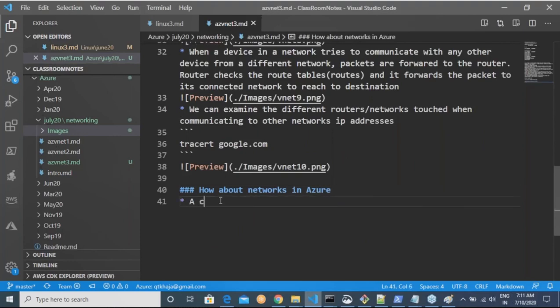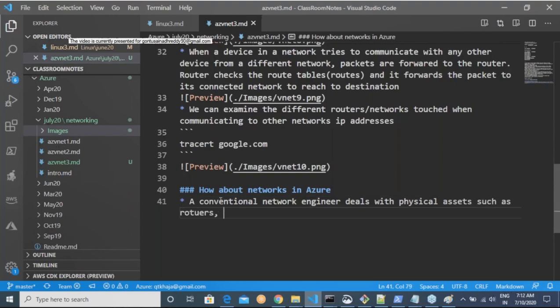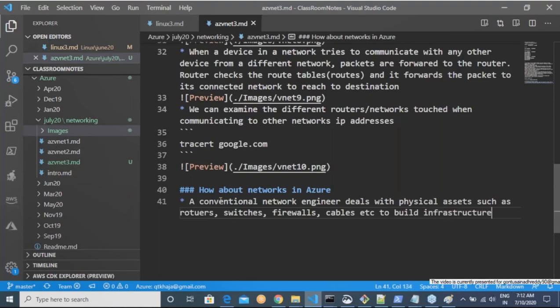Generally, a conventional network engineer deals with physical assets such as routers, switches, firewalls, cables, etc. to build infrastructure. Do you agree to this point?